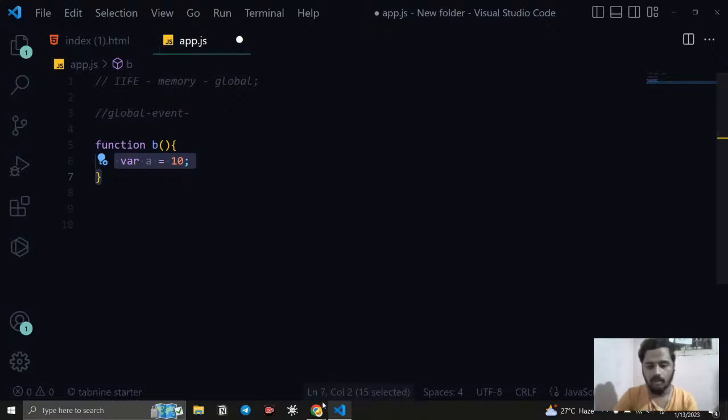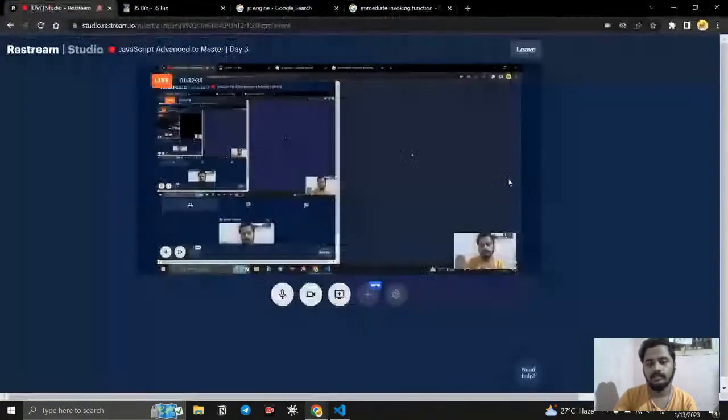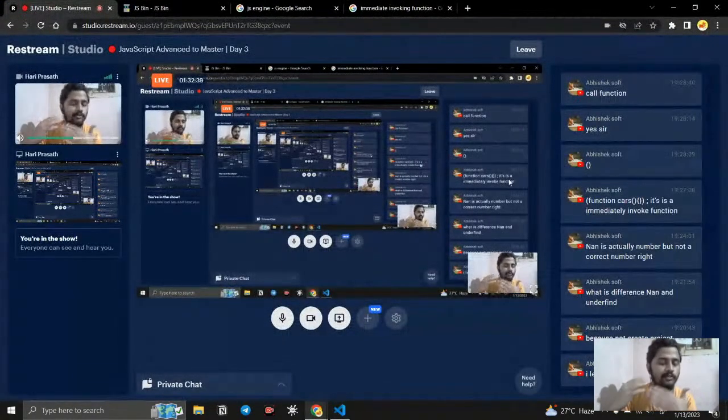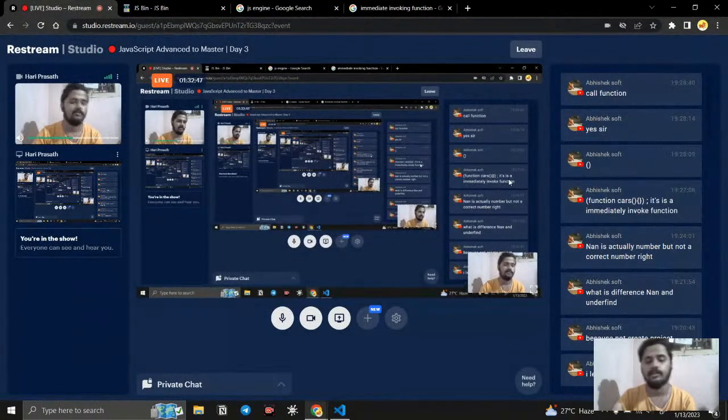So when we are creating things, you can see the advice that senior developers follow. When you are creating a global variable, you need to focus on whether it is limited or not. Of course, you don't need to focus on that much when you are creating a small application.